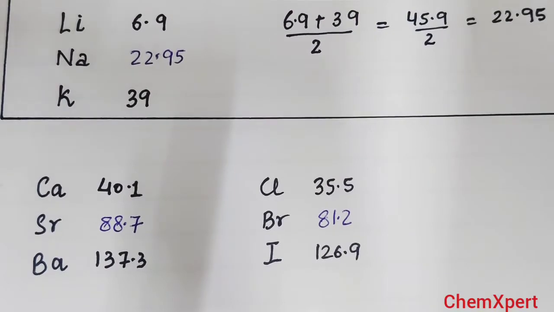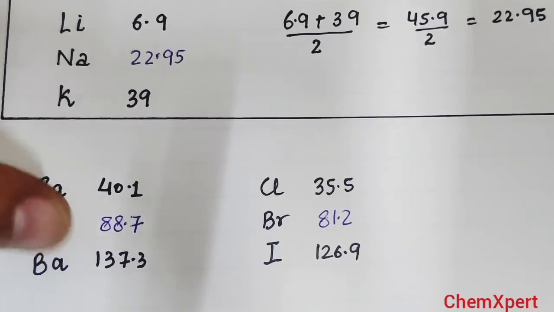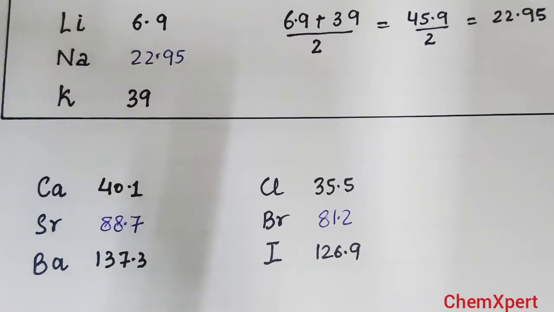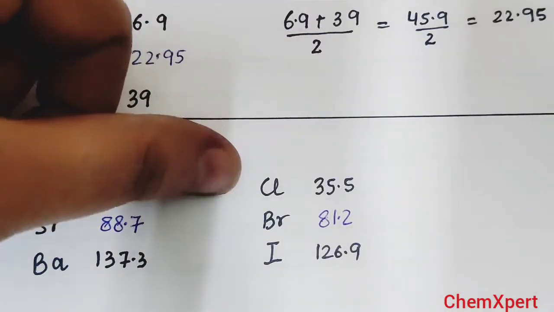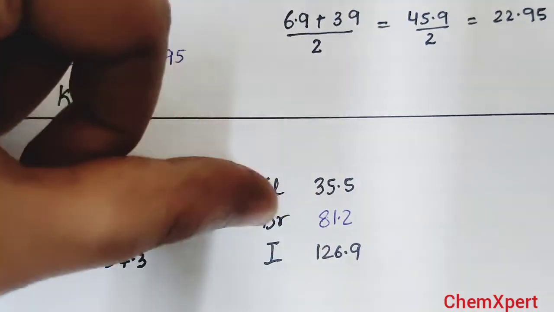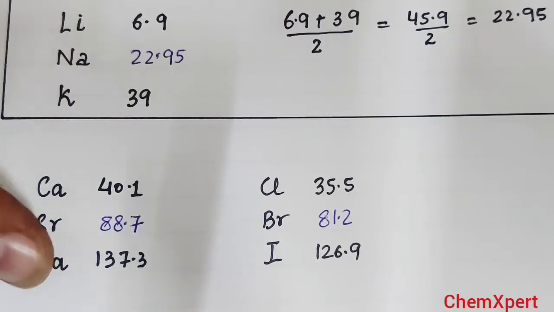Now 2 more triads are given by him. One is calcium, strontium, barium. Again, when we take the mean of the masses of calcium and barium, it comes out to the mass of strontium. Similarly, for chlorine, bromine, iodine, when we take the average of chlorine and iodine, it comes out to be the mass of bromine. So these are the 3 triads, and these are very important examples. You must learn the elements of the triads. Lithium, sodium, potassium, 1st triad. Calcium, strontium, barium, 2nd triad. Chlorine, bromine, iodine, 3rd triad.